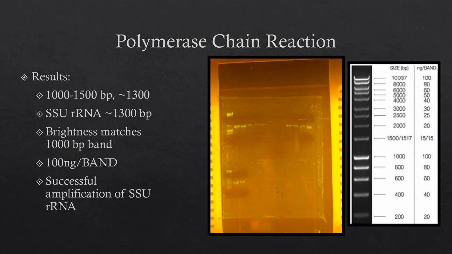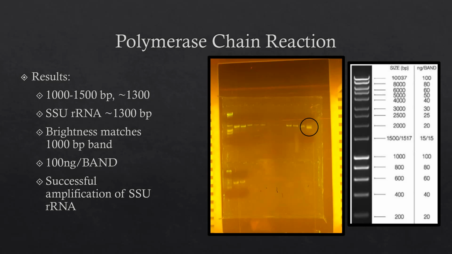This image shows the results of the electrophoresis. My band is on the far right. By comparing these results with a 1 kb sizing ladder from BioLine, one can see that the size was between 1,000 and 1,500 base pairs, roughly 1,300 base pairs, which aligns with the target small subunit ribosomal RNA sequence that was roughly 1,300 base pairs in length.